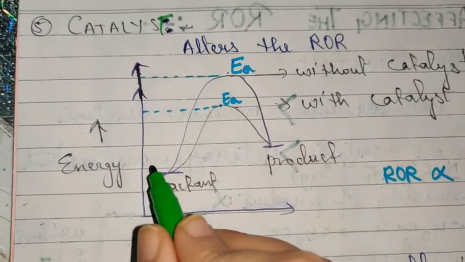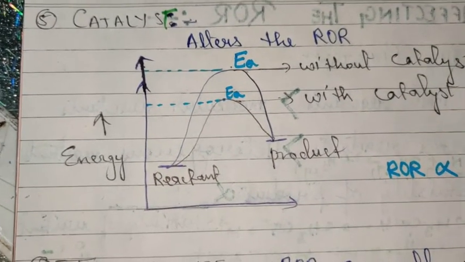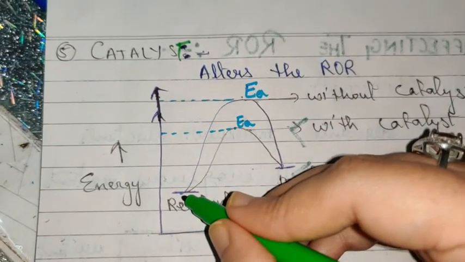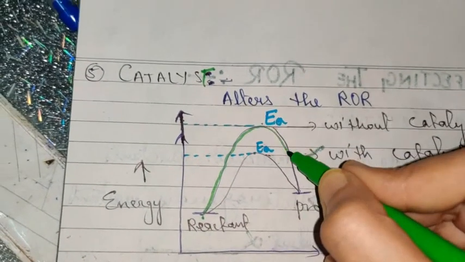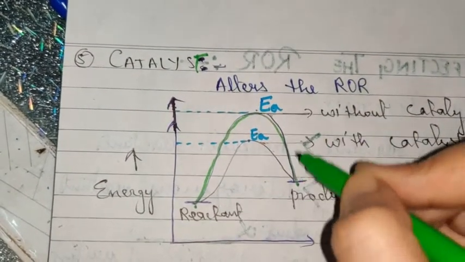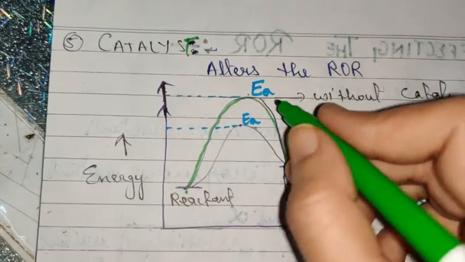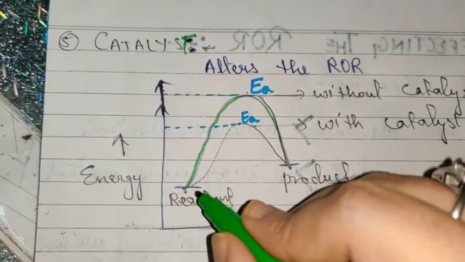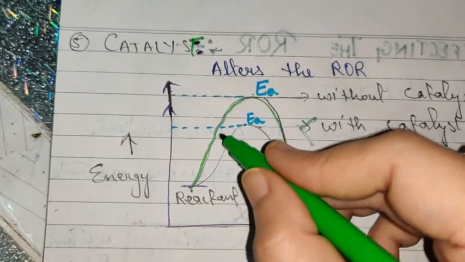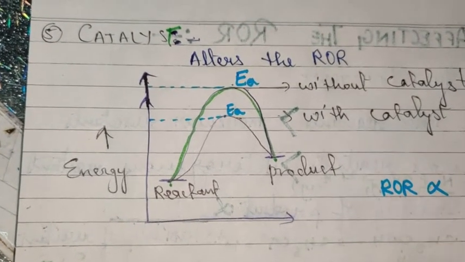Whenever the conversion of a reactant into product occurs, it is not a simple pathway. Direct conversion doesn't occur. There is some energy transition. That is, the reactant has to cross this barrier to reach this product side. The higher is this barrier, this mountain, the more difficult the feasibility of the reaction will be, or the rate of reaction will be low. But if this barrier is reduced somehow, that is some alternate pathway is provided to it, then the rate of reaction will increase. Now here comes the function of the catalyst.